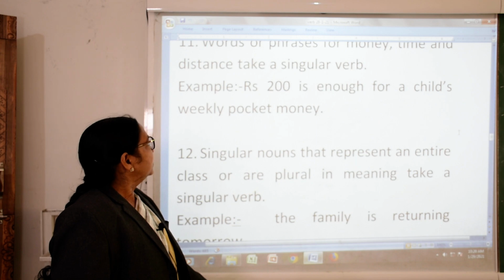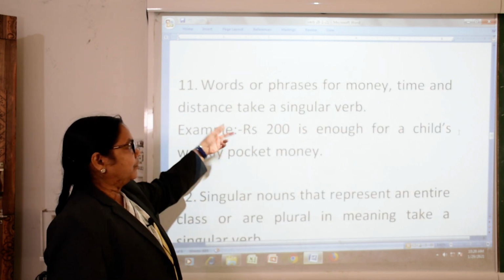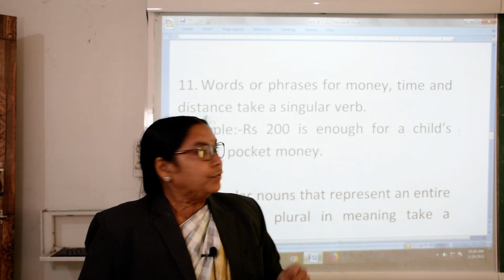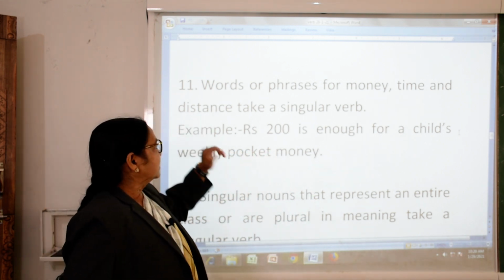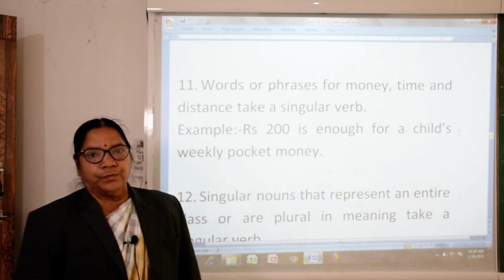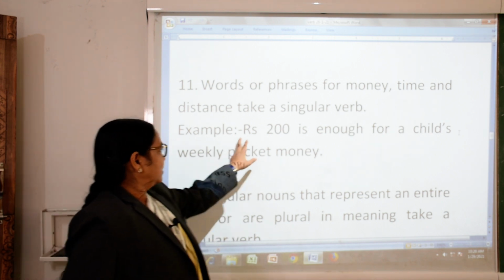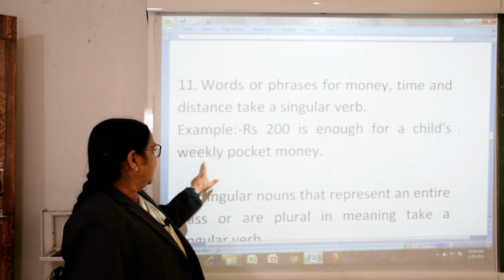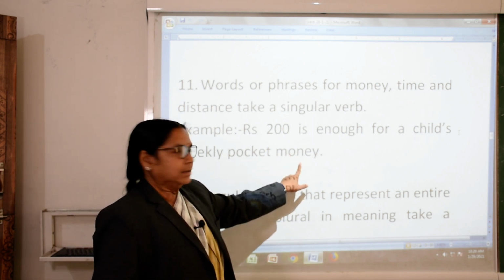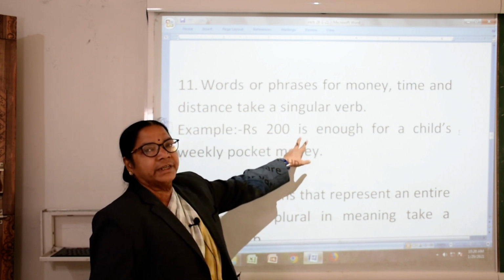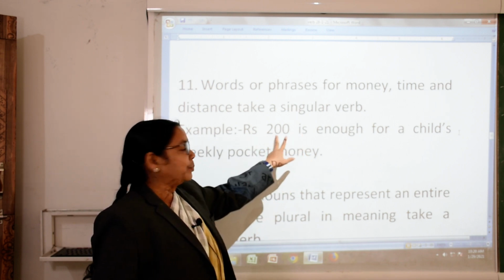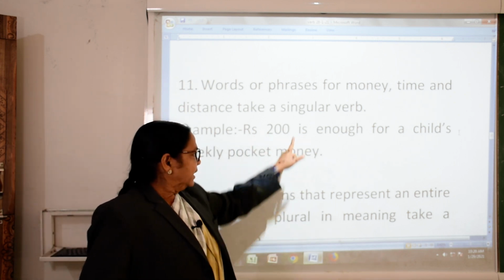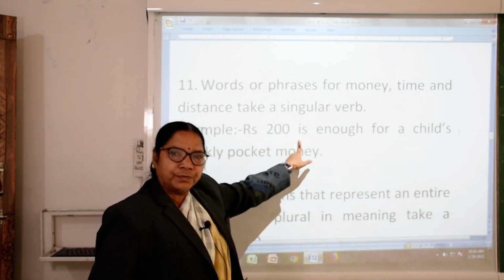Now, words or phrases for money, time and distance take a singular verb. For time, for money, for distance, we take a singular verb. Rupees 200 is enough for a child's weekly pocket money. See, rupees 200 will take is, singular, will not take are. So we will take is, the singular verb.